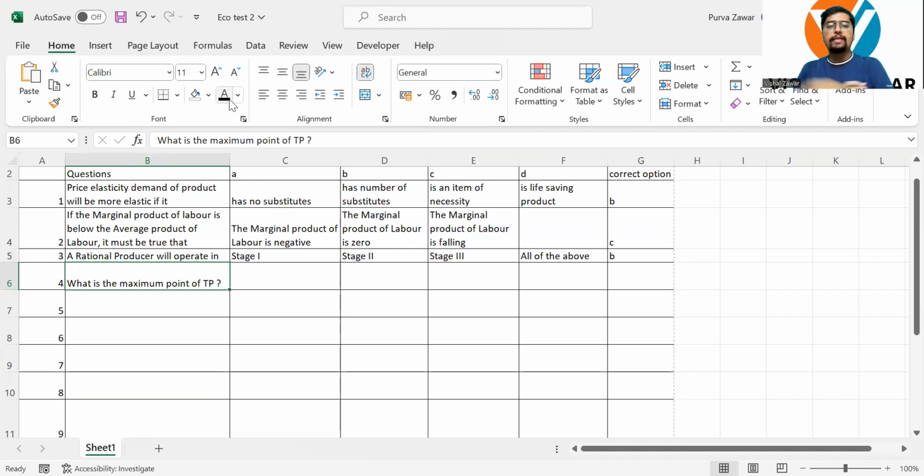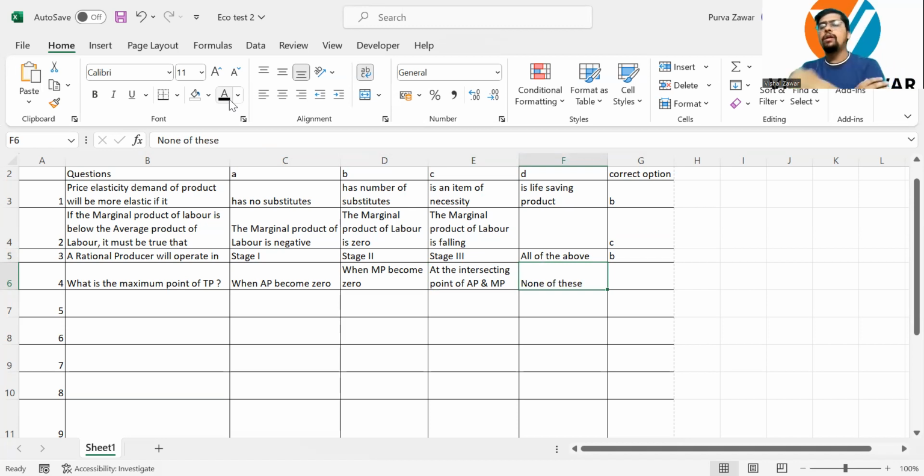Next, what is the maximum point of TP? When AP becomes 0, when MP becomes 0, at the intersecting point of AP and MP, or none of these. So TP is maximum. Then which of these conditions along with it is making sense over here? Think, if TP is maximum, which of these is making sense over here? Yes, correct option is going to be option B.